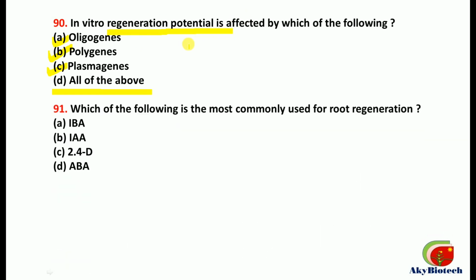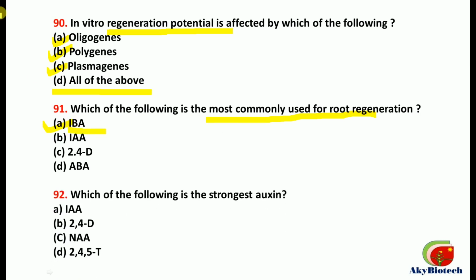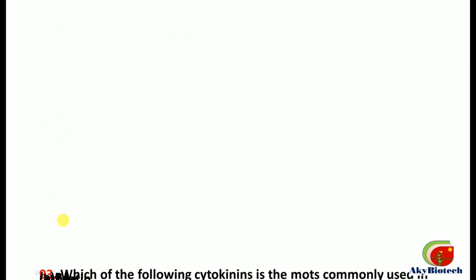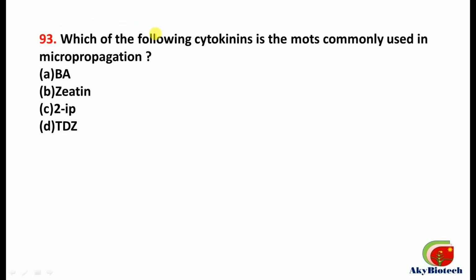Number 91. Which of the following is most commonly used for root regeneration? So the correct one is that is IBA, indole butyric acid. Which of the following is strongest auxin? Out of this option, which one is the strongest one? That is 2,4-D. This is the correct option. Question number 93. Which of the following cytokinins is most commonly used in micropropagation? So the correct option is BAP. This one is the correct one.